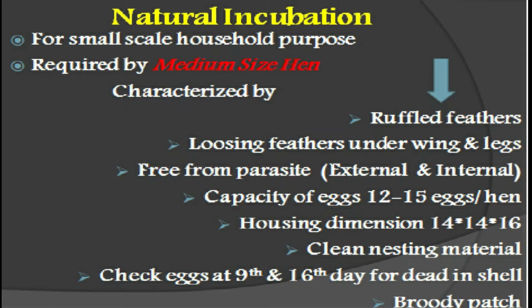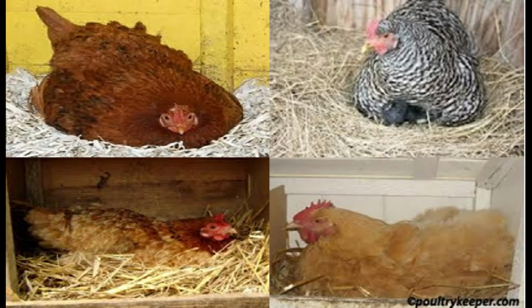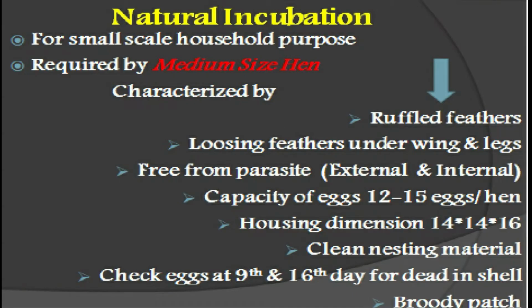Dear student, there are two incubation methods. Number one is natural incubation and the second is artificial incubation. Natural incubation mostly occurs under the broody hen, which is locally known as Kodak Murgi. For small-scale household purposes, a medium-sized hen is required, characterized by ruffled feathers, losing feathers under the wing and leg, and free from external and internal parasites.